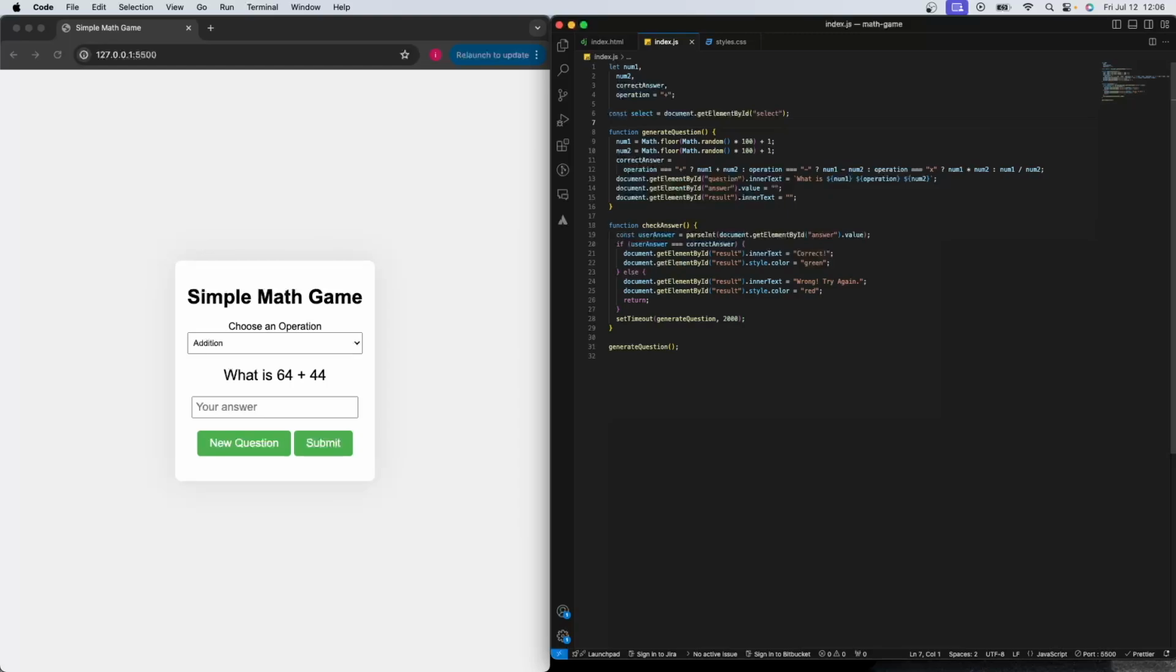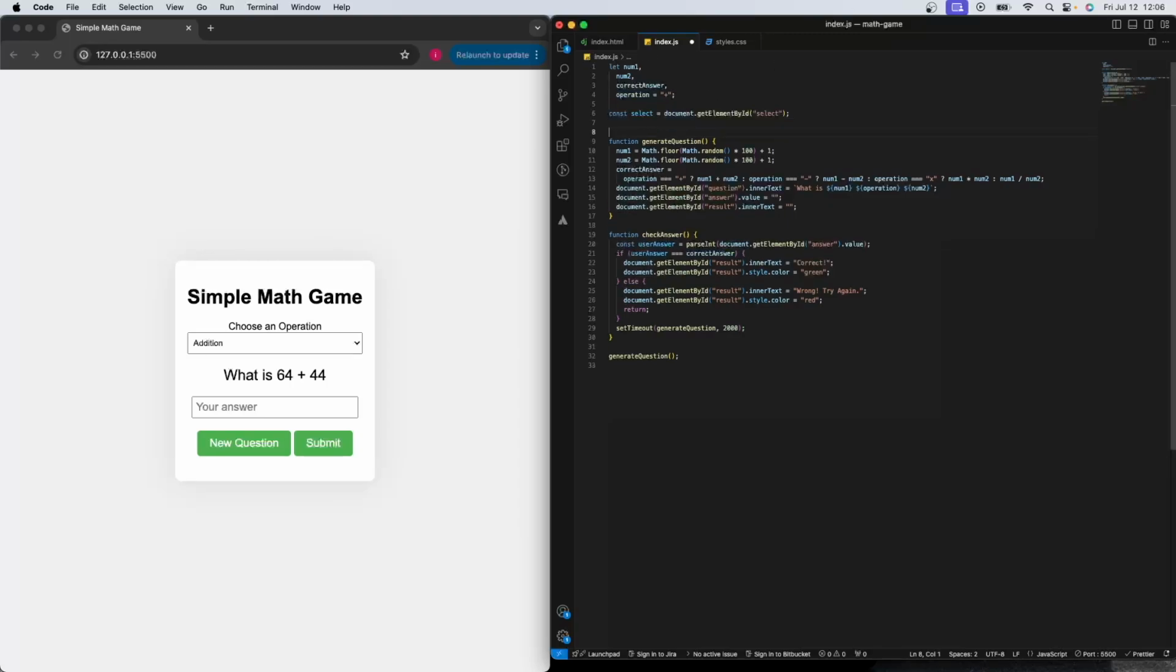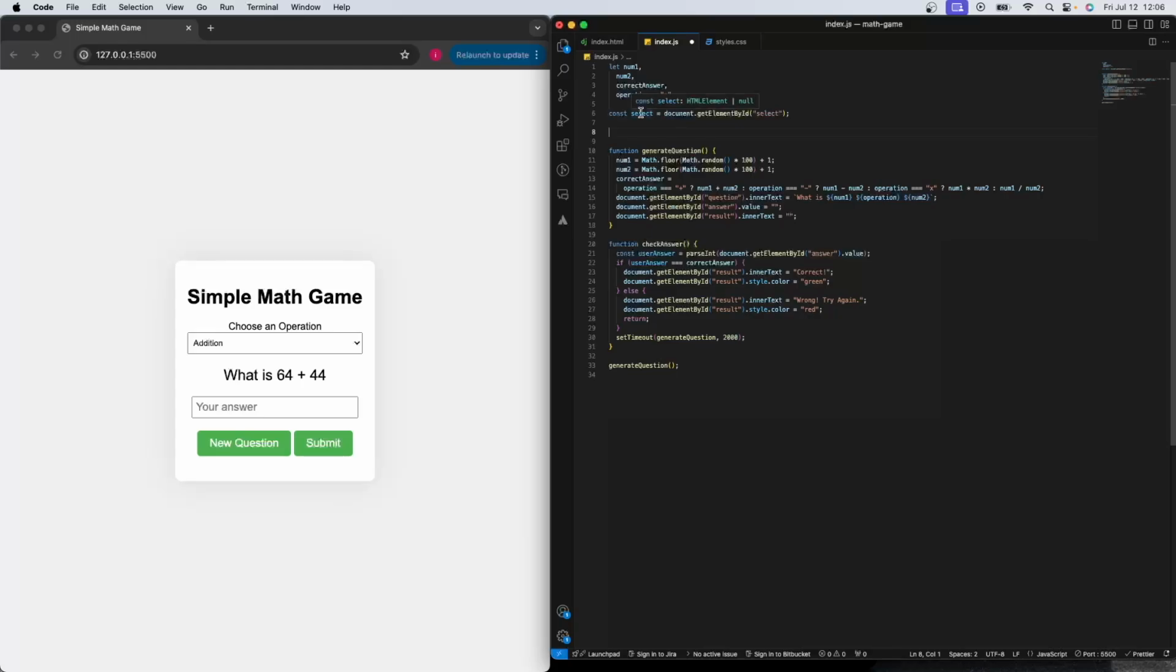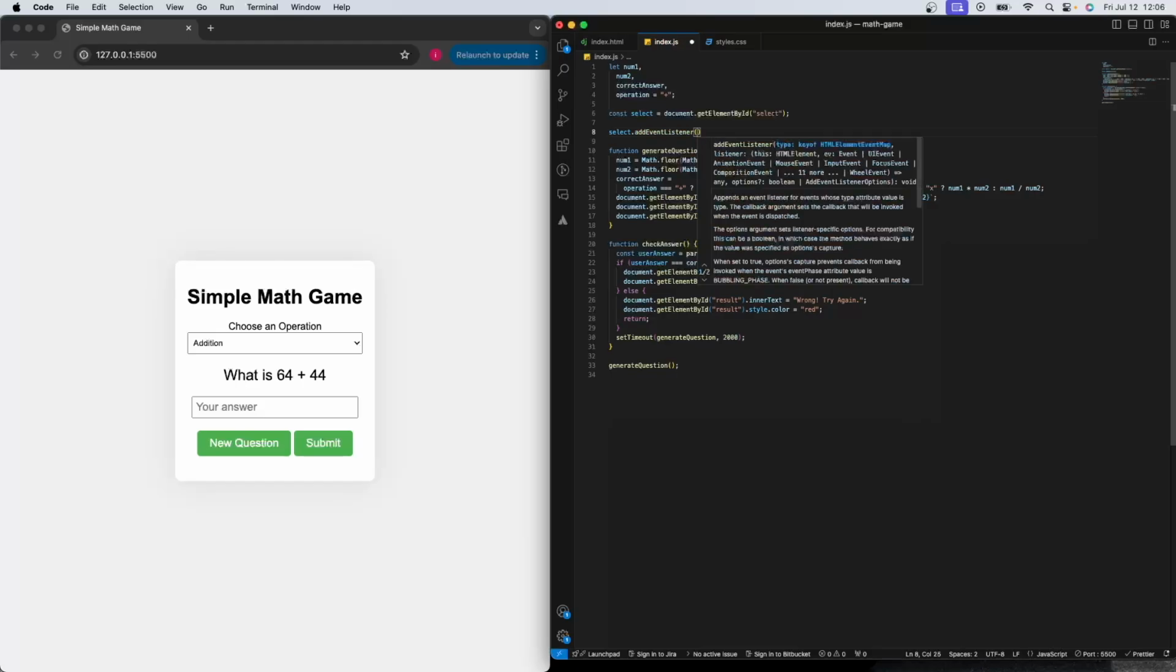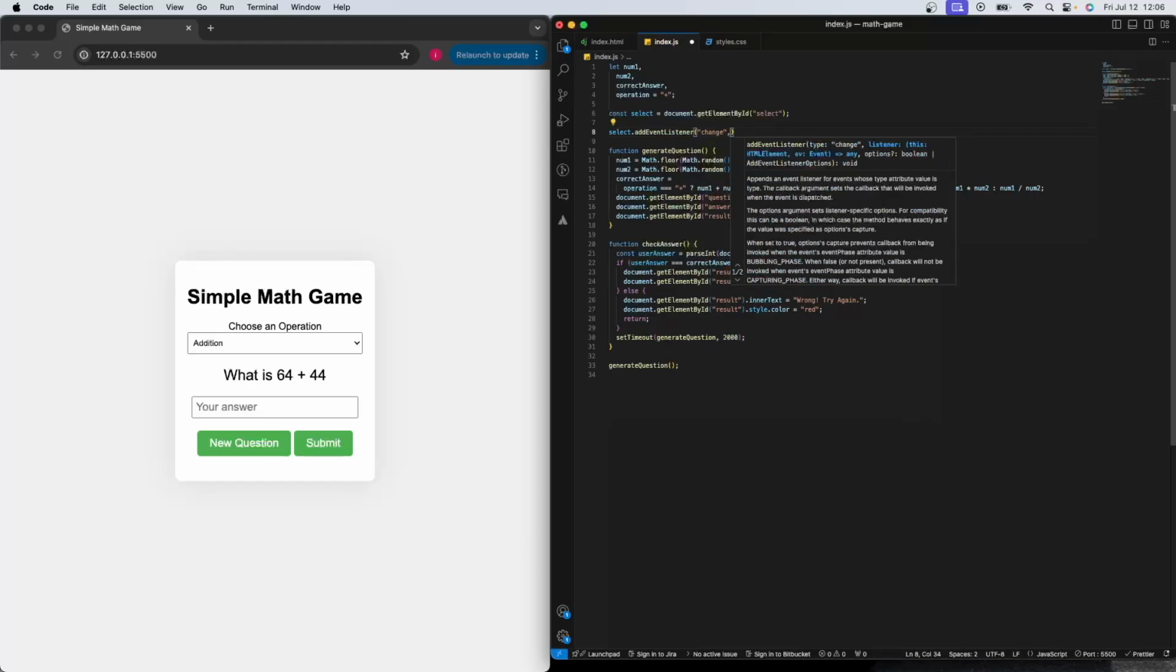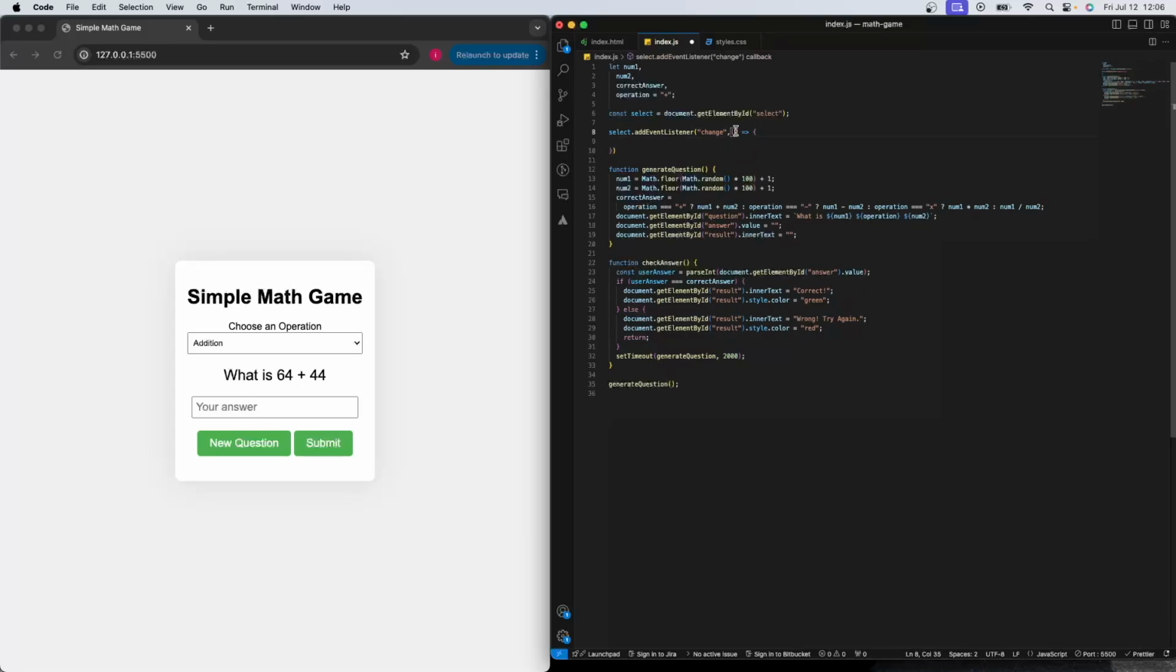this is changing. So in order to do that, we need to write an event listener to this select element. So select element dot addEventListener of change, and we're gonna have a callback function here, and it gives us the event itself within this function as a parameter. So the operation is going to be equal, if event.target.value equals addition, then it's gonna be plus.